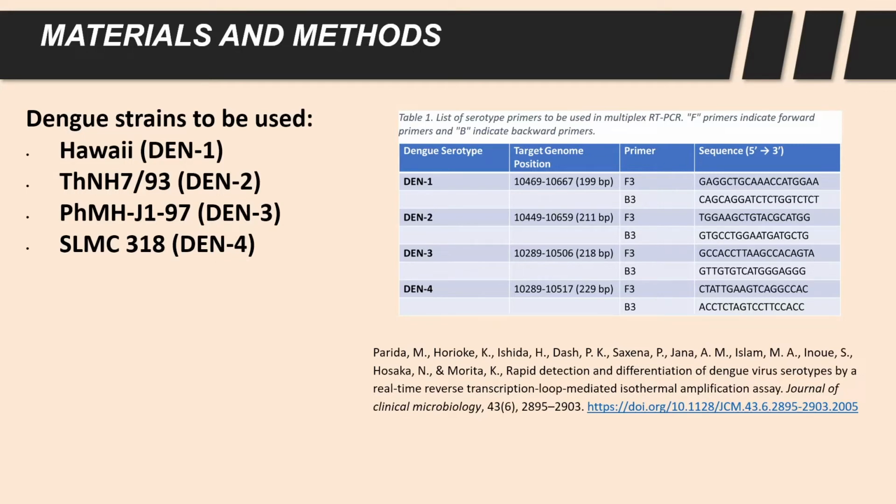While their method of PCR requires more primers, we will only need the forward and backward ones as described by Table 1 here. So you can see in this table the different serotypes and which target genome they correspond to, and then the primers that were used in the study. Of course, we will only need the forward and backward ones in comparison to theirs, and then the related genetic sequence from 5' to 3'.